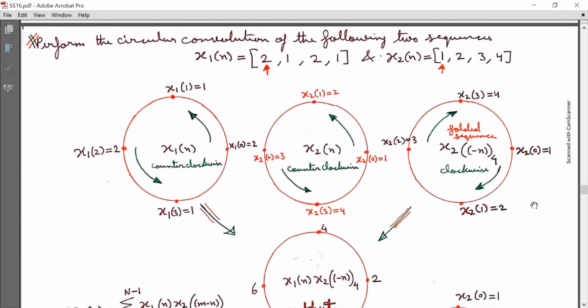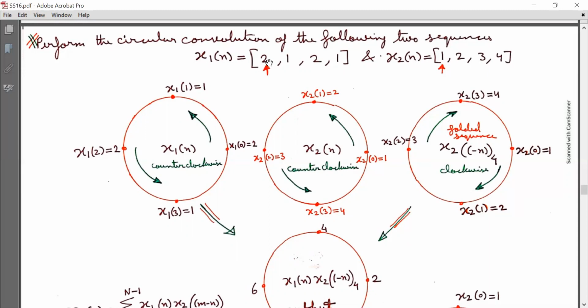Now perform the circular convolution of the following two sequences, that is x1[n] is equal to 2, 1, 2, 1. That is, sequence x1[n] has elements 2, 1, 2, 1. This arrow sign shows the origin, that is n is equal to 0.